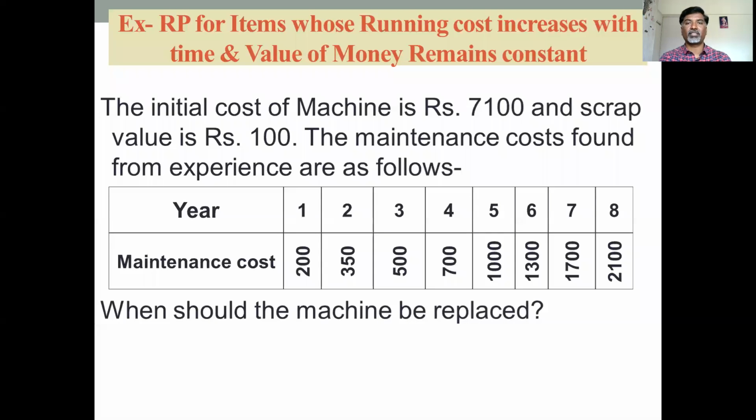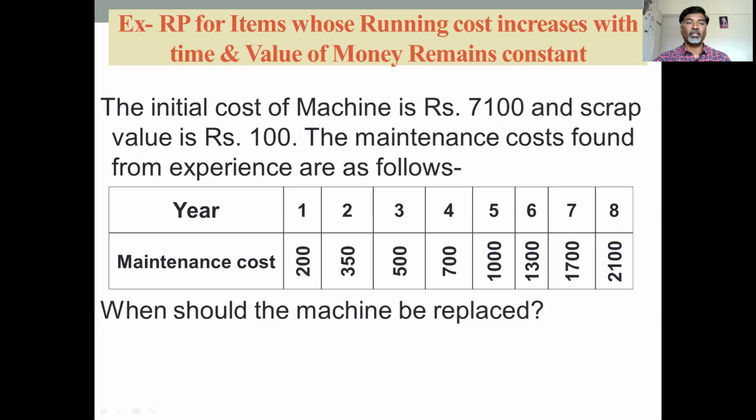The initial cost of the machine is rupees 7,100. This is the initial cost of the machine, and the scrap value is rupees 100. If you sold that machine, then the scrap value of that machine will be only rupees 100. The maintenance costs found from experience are as follows. When you are using that particular machine, which we have purchased for 7,100 rupees, for every year, what is the maintenance cost?